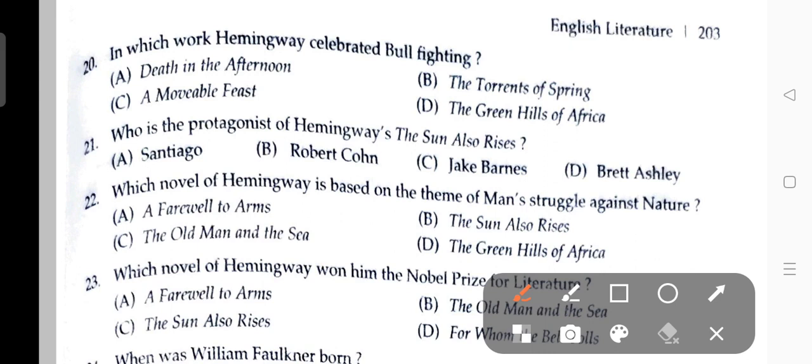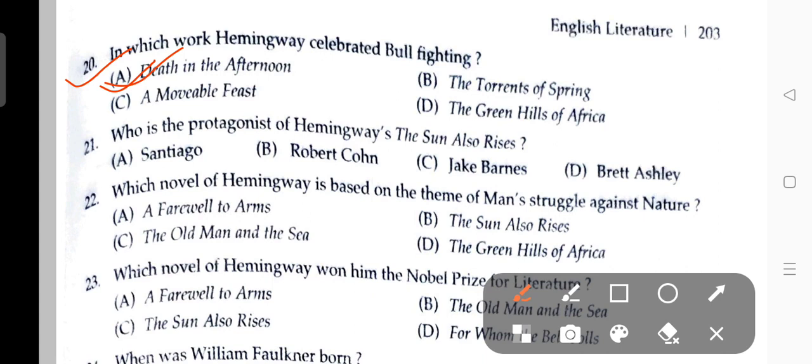The first question: in which work did Hemingway celebrate bullfighting? Death in the Afternoon, The Torrent of Spring, A Movable Feast, The Green Hills of Africa. Here, in Death in the Afternoon, Hemingway celebrated bullfighting. The answer is Death in the Afternoon.